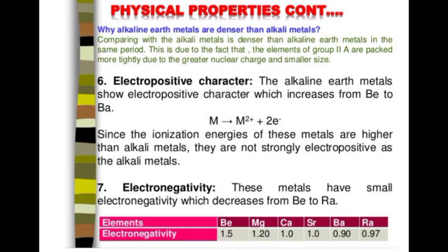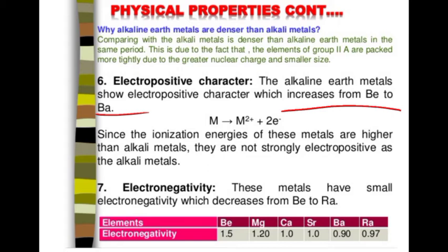And if we compare, alkali metals are less dense compared to alkaline earth metals. Why is it happening? Because the alkaline earth metals are more tightly packed compared to alkali metals. Then electropositive character. We know both alkali metals and alkaline earth metals are electropositive in nature. The electropositive nature increases from beryllium to barium. This is also due to the atomic size and ionization energy.